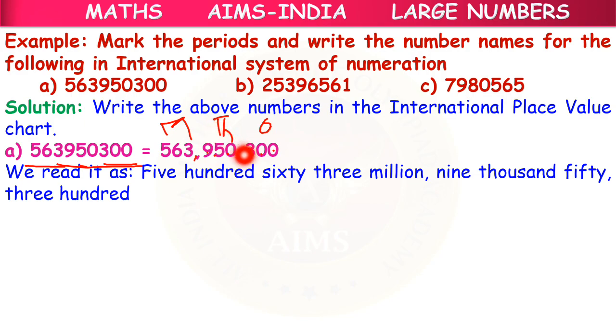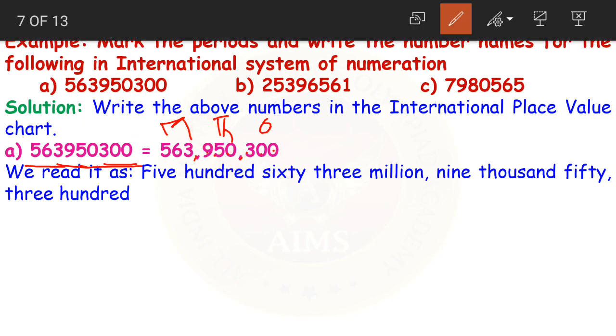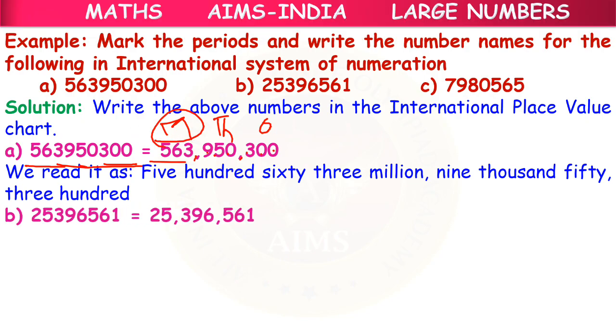Then we have 300 in the ones period. How do we read the whole number? As 563 millions 950 thousands 300. Understood, children? First read the numbers, then read it along with its periods.